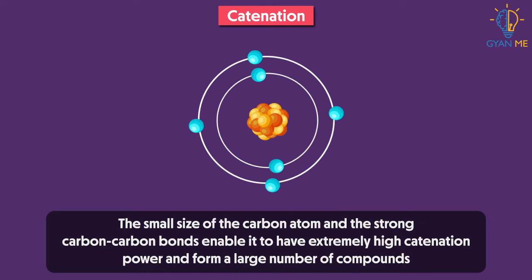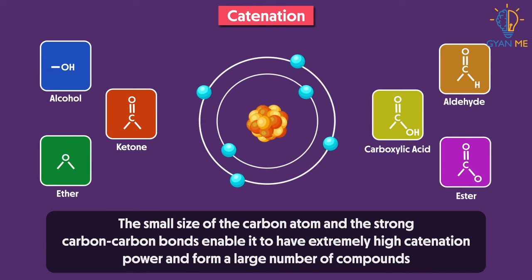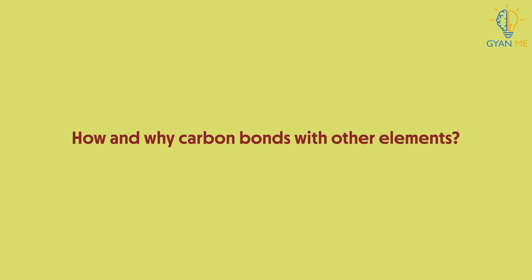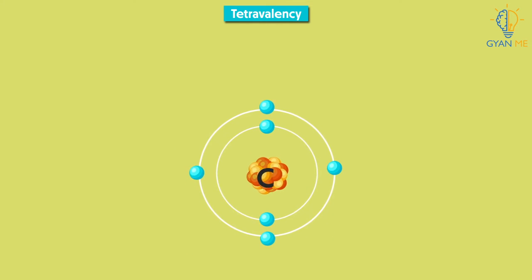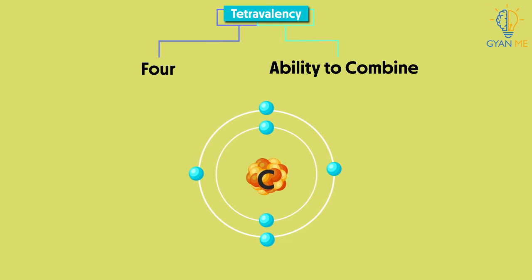In addition to this, it forms such stable bonds with other elements also. And how does this happen? Let us know how and why carbon bonds with other elements. It is because of its tetravalency. That's right. This is another special feature of carbon. Tetra means 4 and valency means ability to combine.